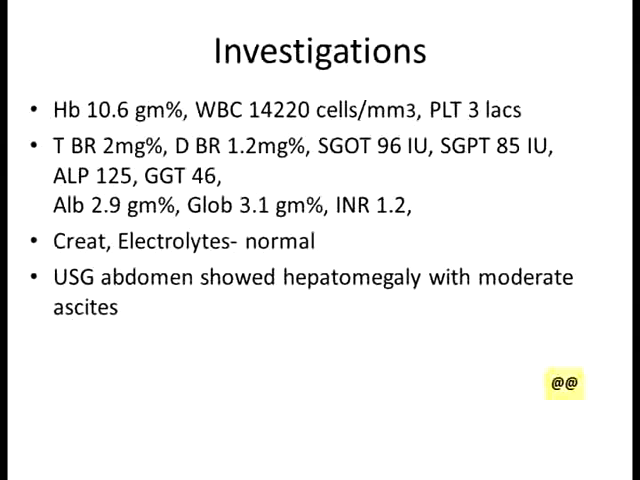Yes, anybody else, any suggestions? Otherwise, let's proceed. On investigating, the hemogram showed hemoglobin of 10.6, white cell count of 14,000 and platelets of 3 lakhs. The bilirubin was slightly elevated, 2 milligram per cent, predominantly direct. SGOT was 96, SGPT was 85, ALK-phos and GGT were normal, albumin was 2.9 gram, globulin was 3.1 and the INR was 1.2. Creatinine and electrolytes were normal. The sonography of the abdomen showed hepatomegaly with moderate ascites. And there was mild splenomegaly as well, which I have forgotten to write here.